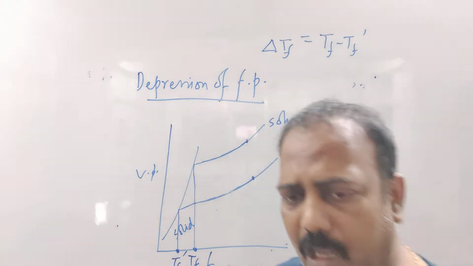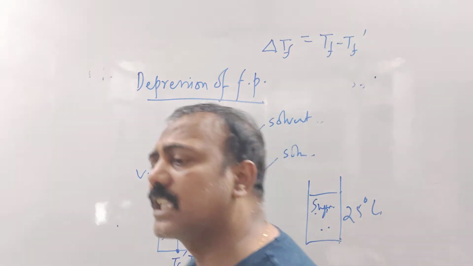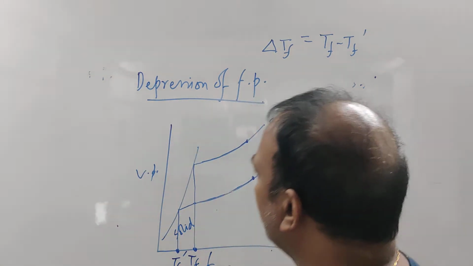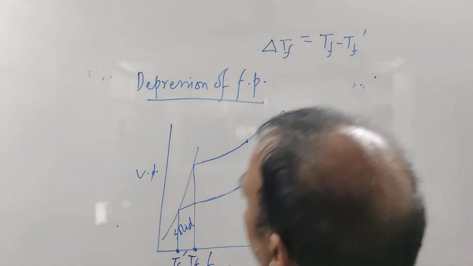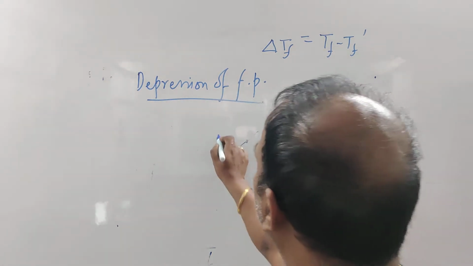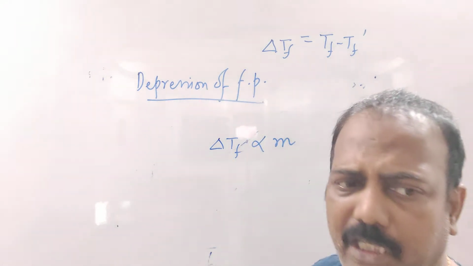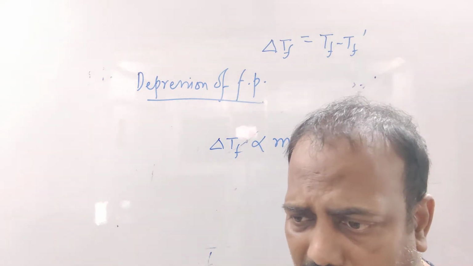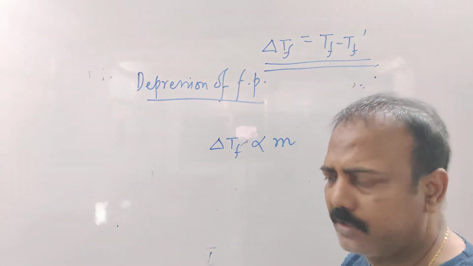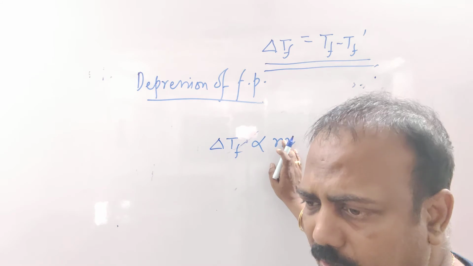And again, the same Raoult found the relationship between depression of freezing point and the concentration, exactly in the similar manner as he found for the elevation of boiling point. He found that delta TF, the depression of freezing point, is directly proportional to the concentration of the solution in molality. Delta TF is TF minus TF dash. That is small m.